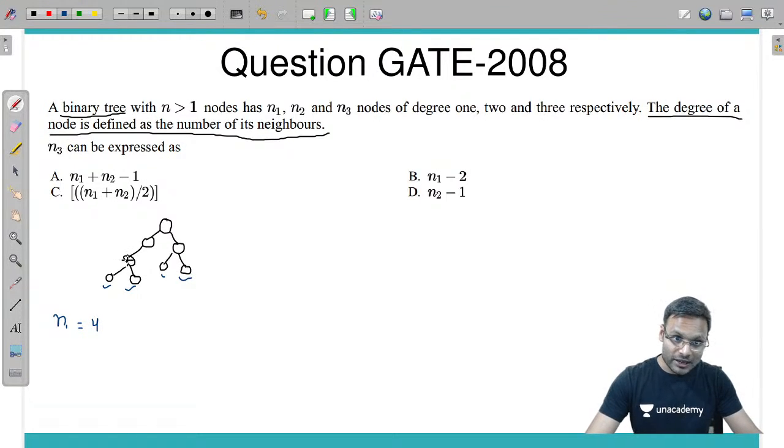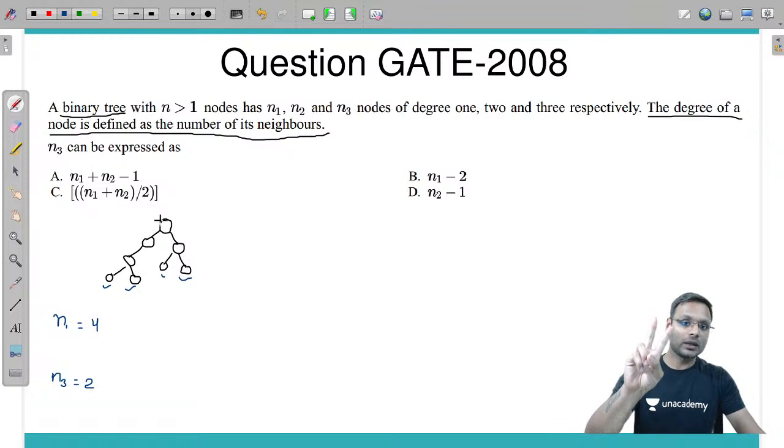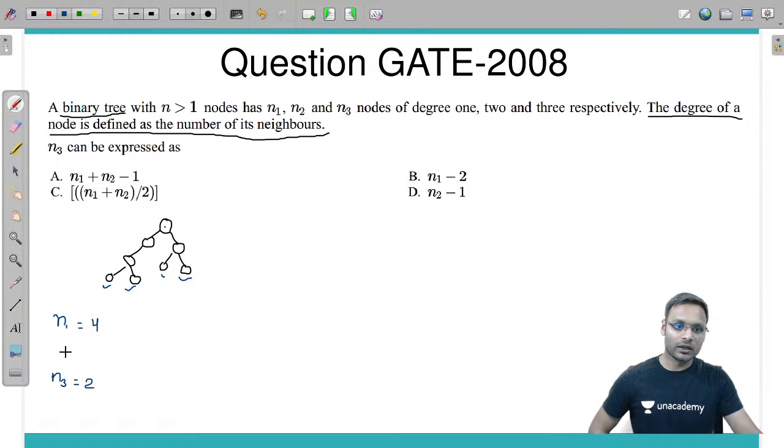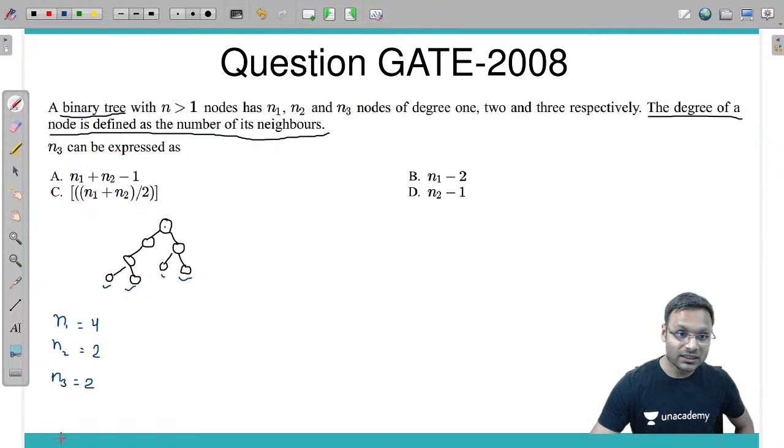Now, this node has degree 3, and this node has degree 3. So n3 is equal to 2. How many nodes have degree 2? This one and this one, so n2 is equal to 2. What can be said for n3? n3 is exactly equal to n2.